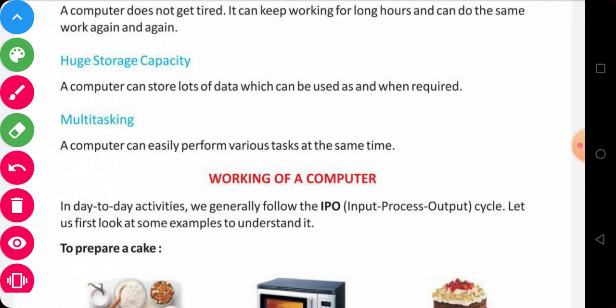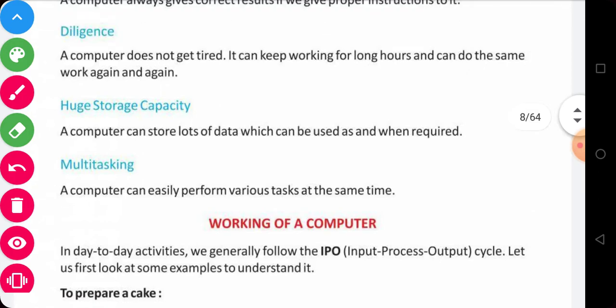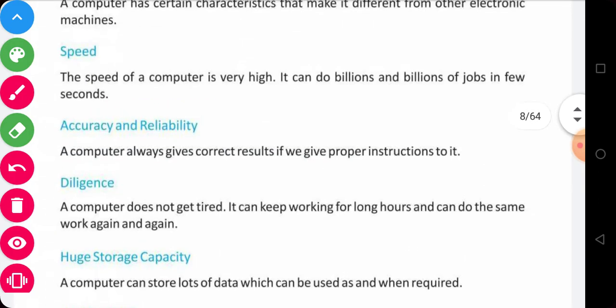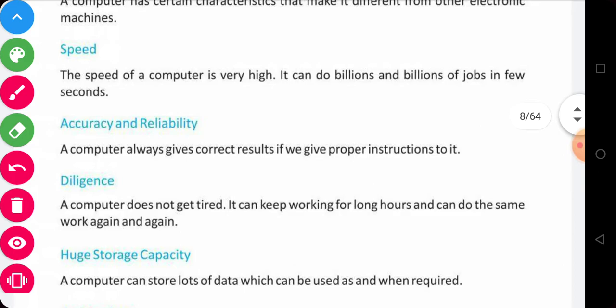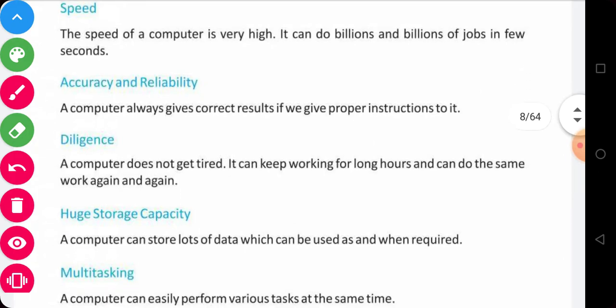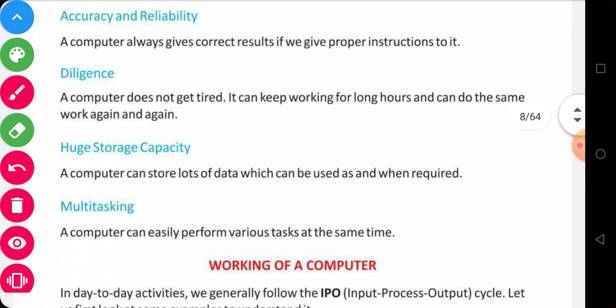Okay, these are the special features of a computer that make it special. What are the features of a computer? The first one is speed, the second is accuracy and reliability, the third is diligence, the fourth is huge storage capacity, and the fifth is multitasking.